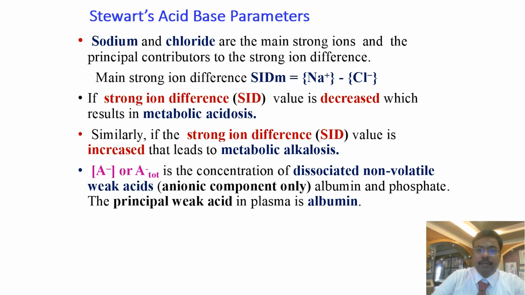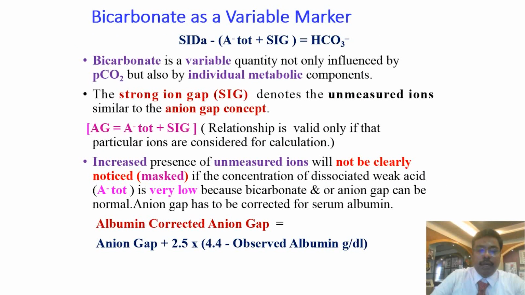The difference that is decreased in metabolic acidosis is increased in metabolic alkalosis. The concentration of dissociated non-volatile weak acids, the anionic component, is albumin and phosphate. The principal weak acid in plasma is albumin. So bicarbonate is a variable quantity, determined not only by PCO2 but also by individual metabolic components. The strong ion gap denotes unmeasured ions. This is similar to the anion gap concept. So anion gap is equal to ATOT plus strong ion gap.